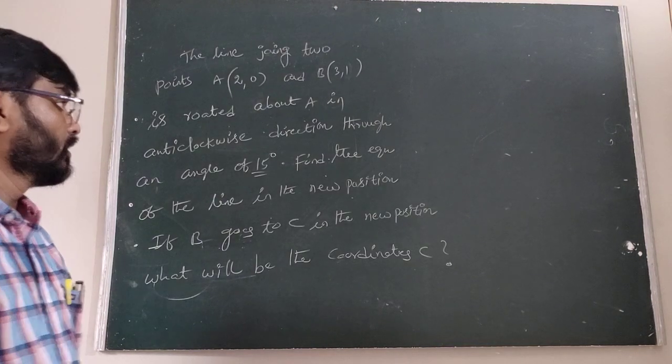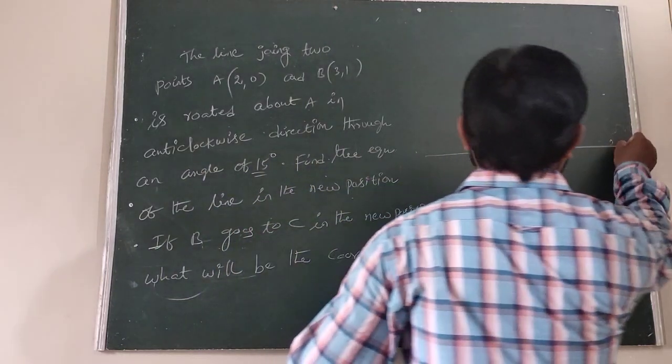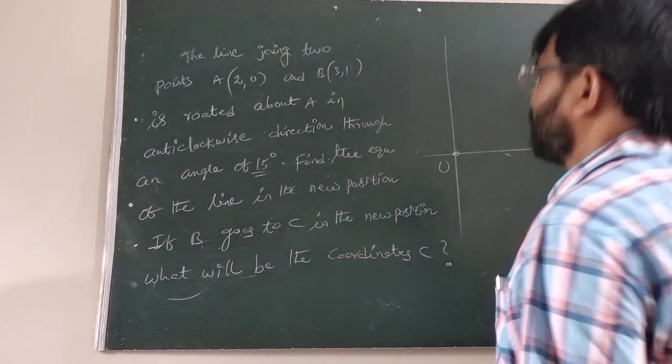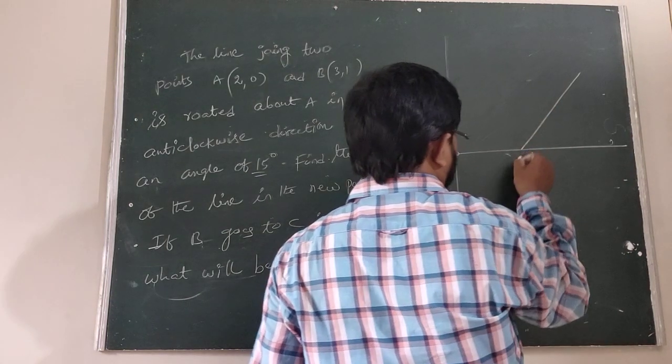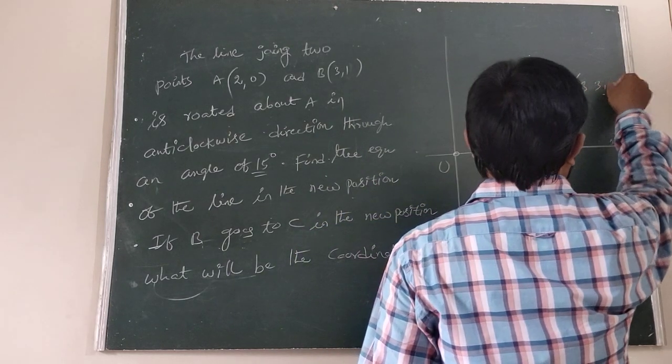Is it clear? So here we have to find, all of you listen here. The line joining the 2 points, suppose this is point A (2, 0), B is (3, 1).